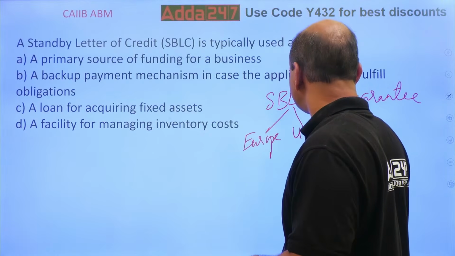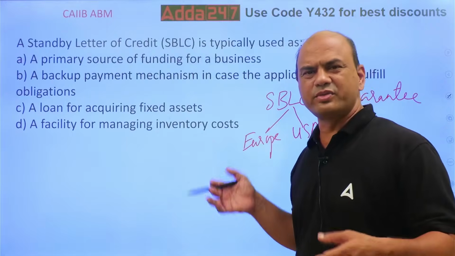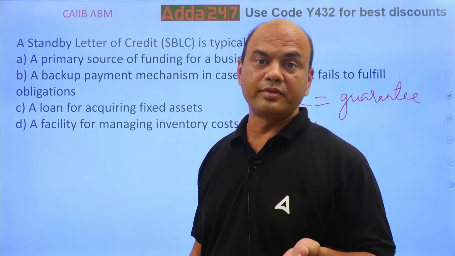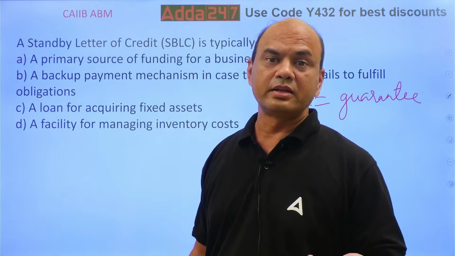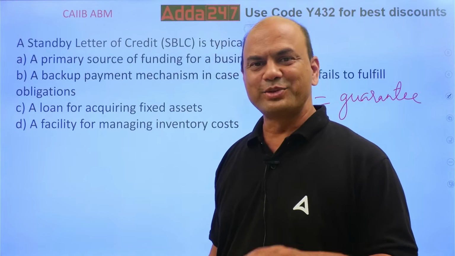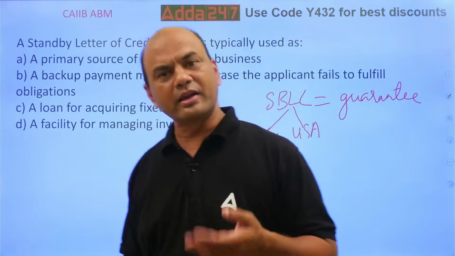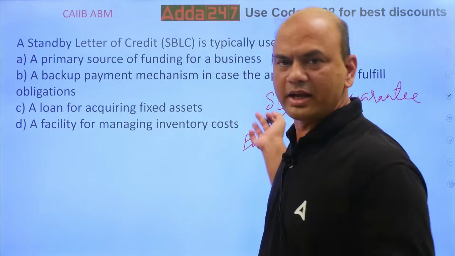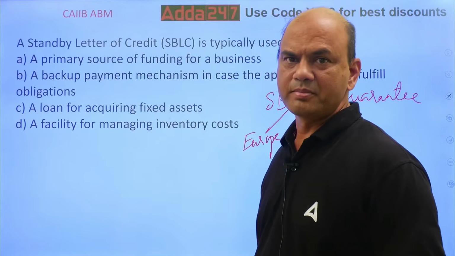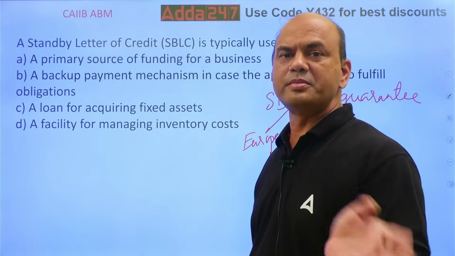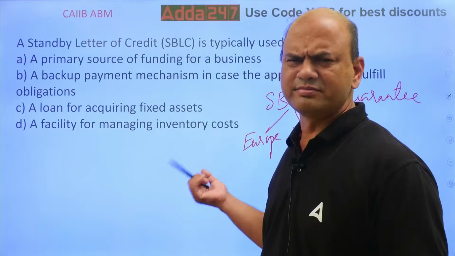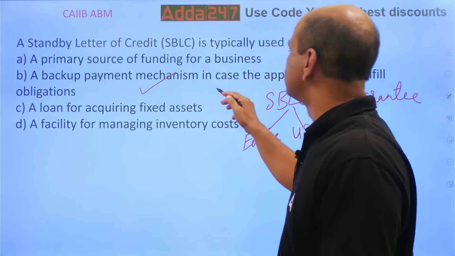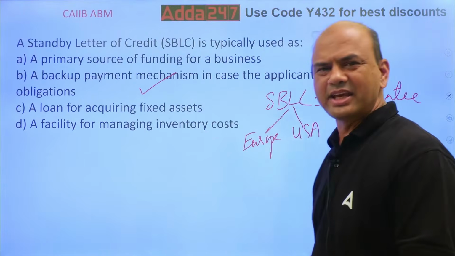These countries and continents say that banks can't give guarantees. So that's why they give SBLC. But what is that? Same as guarantees. So they are just playing with the words. In our country, Bharat, we simply say that yes, a bank can give a guarantee. After all, here also they are giving the guarantee only under a different name. Instead of calling this Ram, I am calling Sham. But after all, the work is the same. So remember this: the answer is a backup payment mechanism in case the applicant fails to fulfill the obligation. Same as guarantee, isn't it?